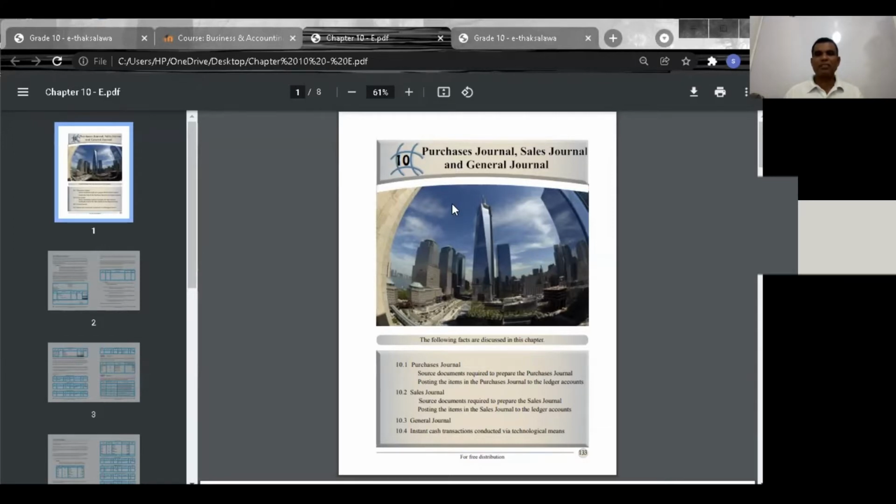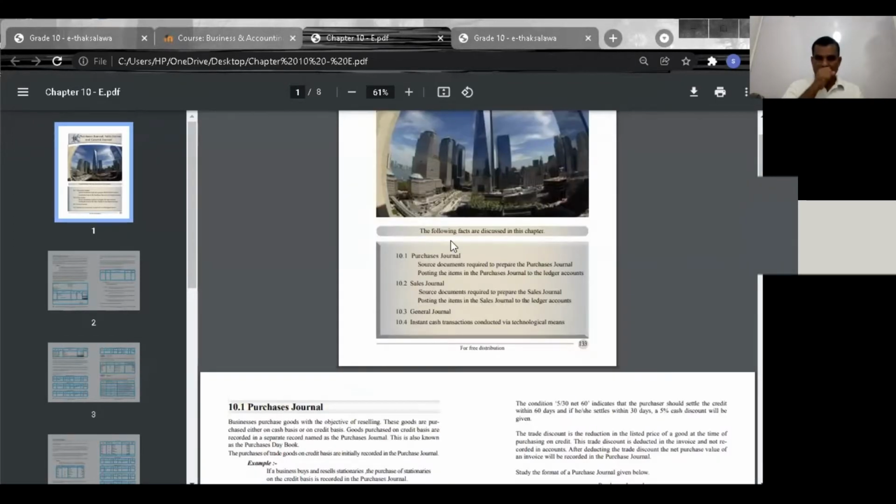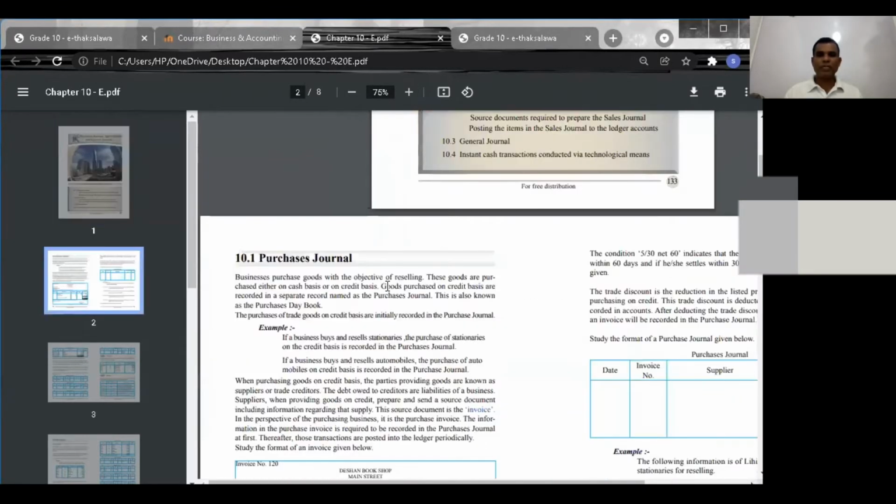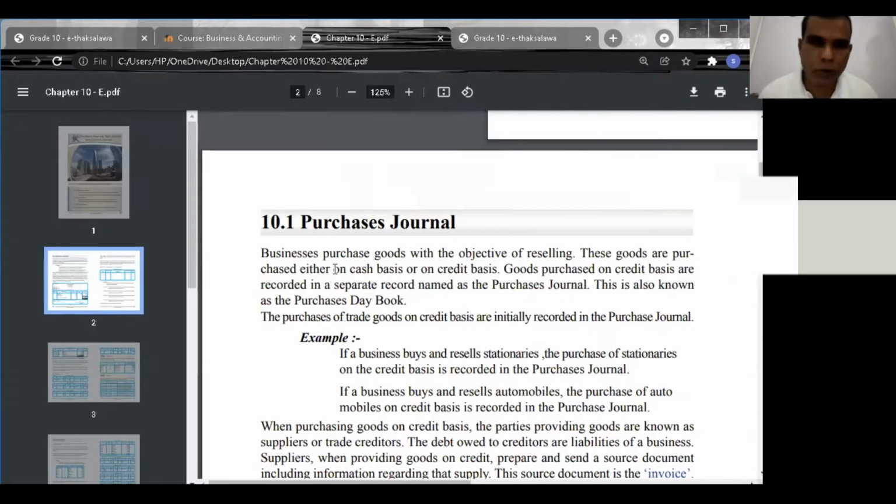Right, now let's start discussing this lesson. Please write down the topic. Our topic is purchases journal. Now just try to understand the meaning of purchases journal. This is another prime book that we are going to discuss. Now look at the definition of that.